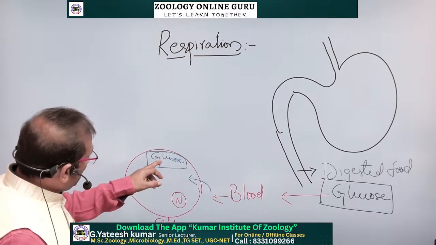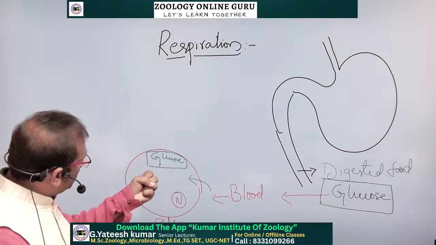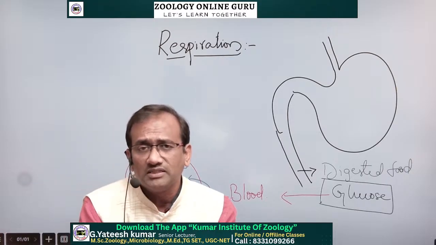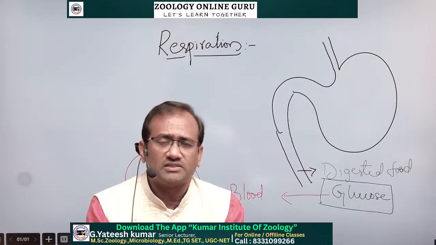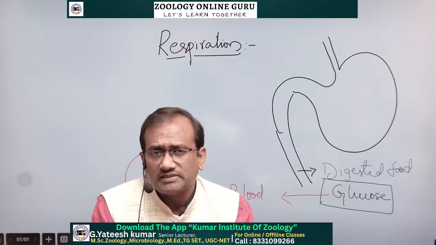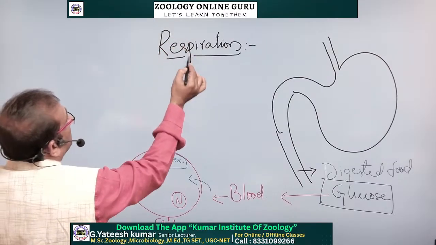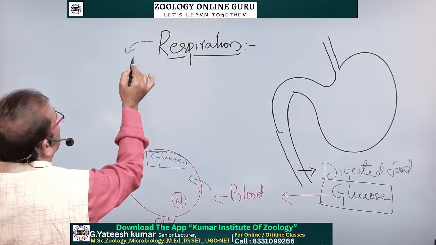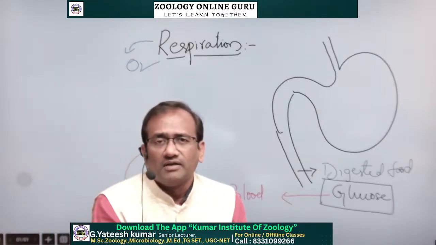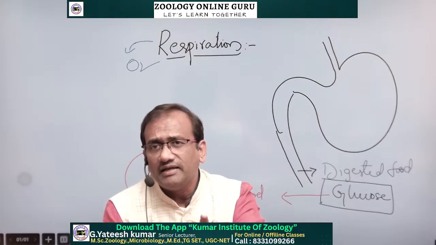Now, we know that glucose is with energy. To release this energy from this glucose, we need oxygen. We need oxygen because burning requires oxygen. Without oxygen, burning cannot take place. So here, to burn this glucose in respiration, we are taking oxygen into the lungs or respiratory system. See, so this is the link here.